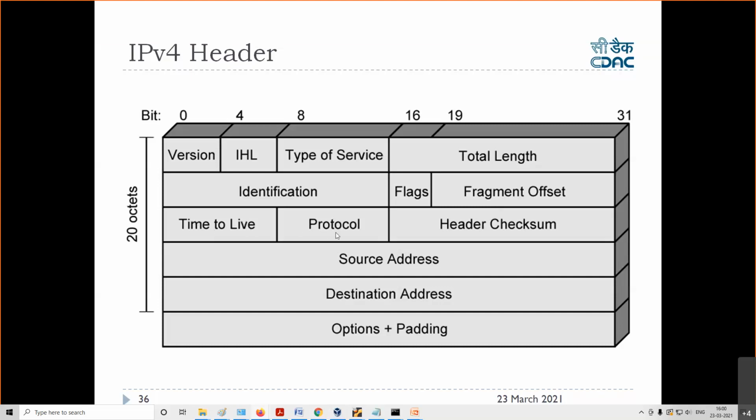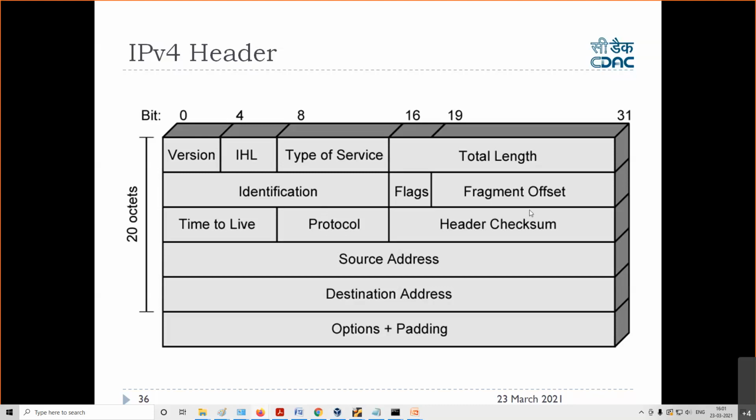Now protocol says what is the next protocol which is used inside this. For example, I am using either TCP or UDP. What protocol has been used here, right? That has been mentioned here in this protocol. Whether you have used TCP or UDP, that protocol will be coming here.